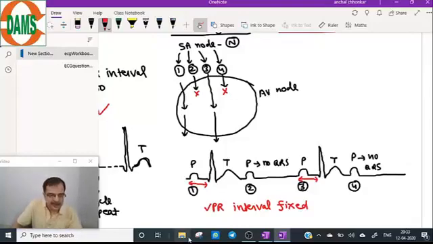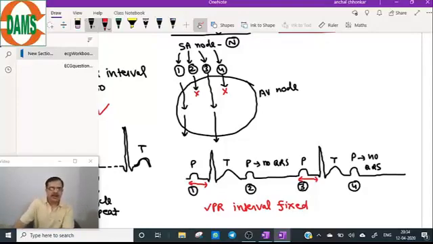Whenever PR interval is there, it is same. It does not vary. So this is the type of Mobis type 2 block. And the cause of this is the ischemia.